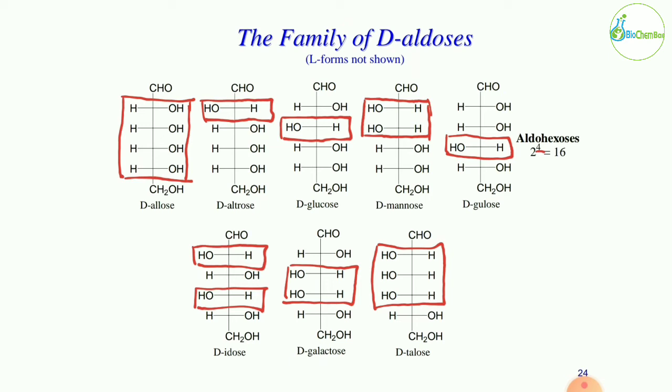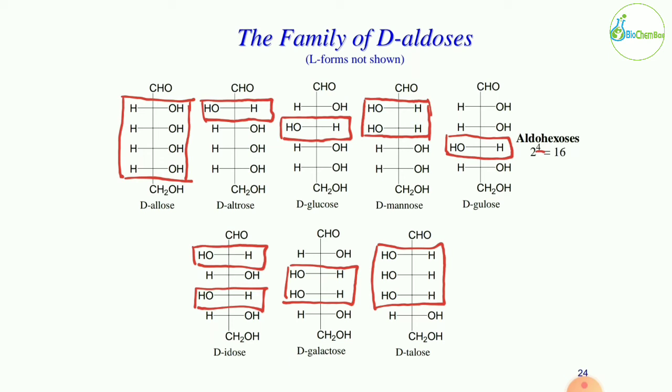So here only 8 forms are present. The other 8 will be the L forms of each sugar. So D-allose, L-allose, the same way. Okay, so the first molecule is D-allose. In D-allose, all the hydroxyl groups are on the right side.